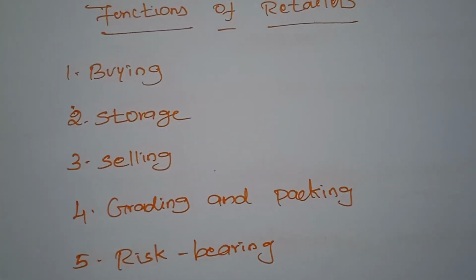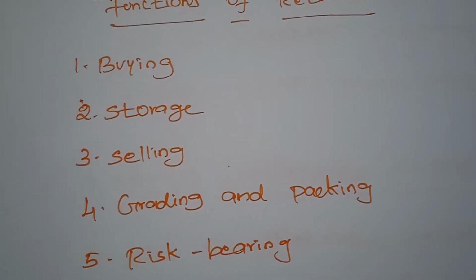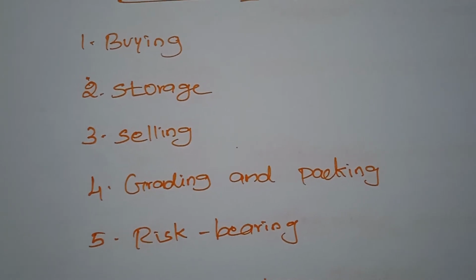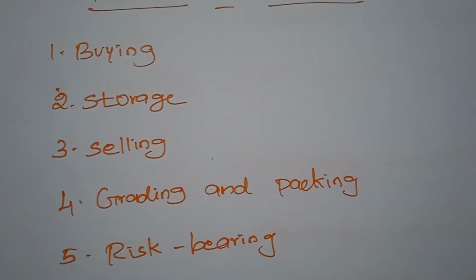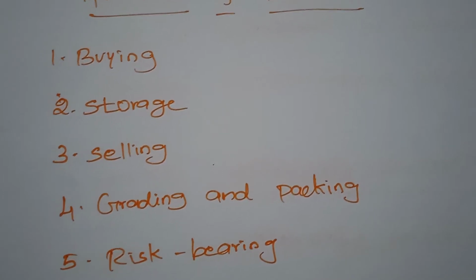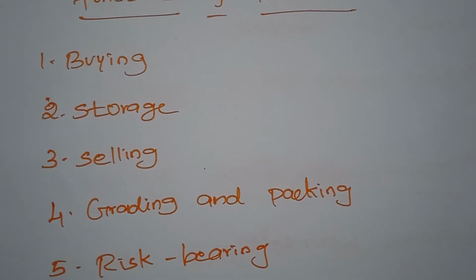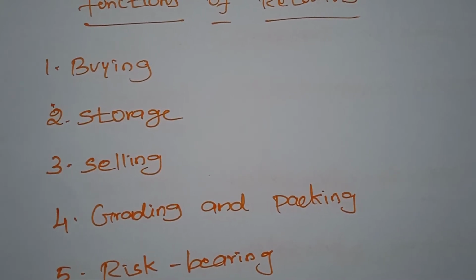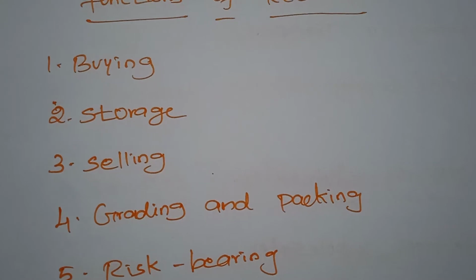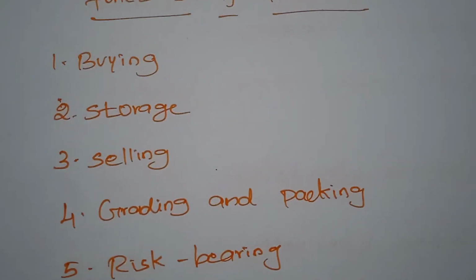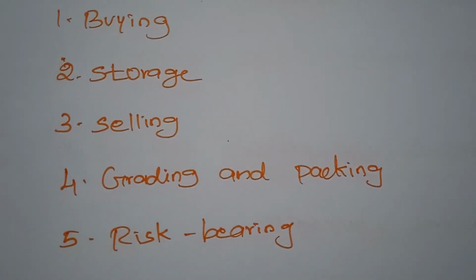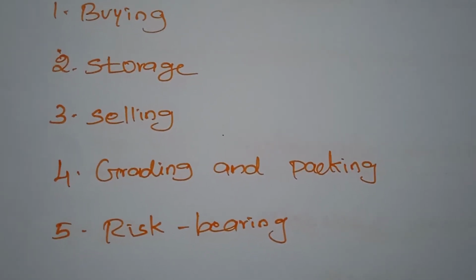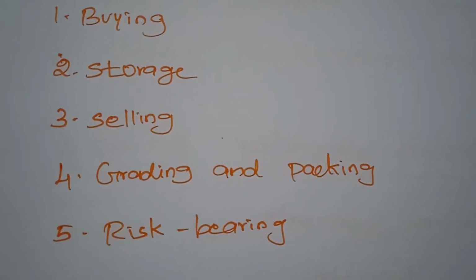Next, selling. The retailer sells the goods in small quantities according to the demand, taste, and preference of the consumers. He employs efficient methods of selling to increase his sales turnover. The retailer always knows the taste and preference of the consumers, and the different types of consumers at the time of demand.